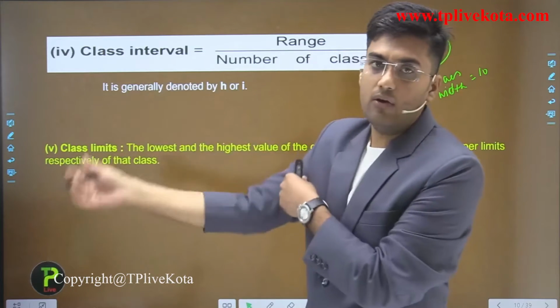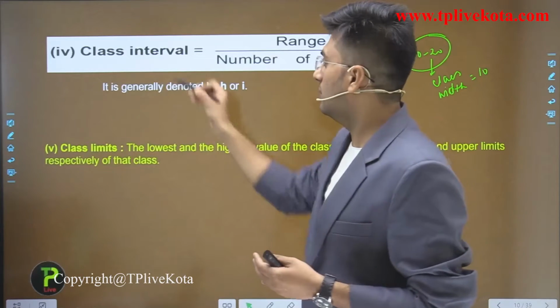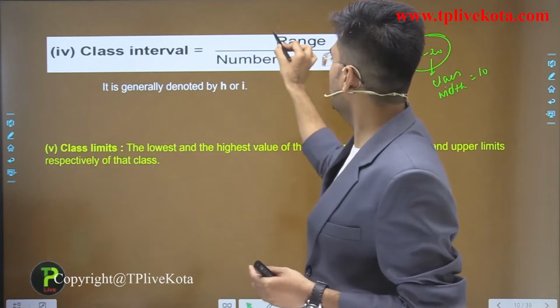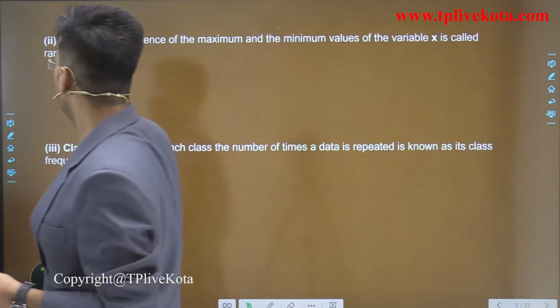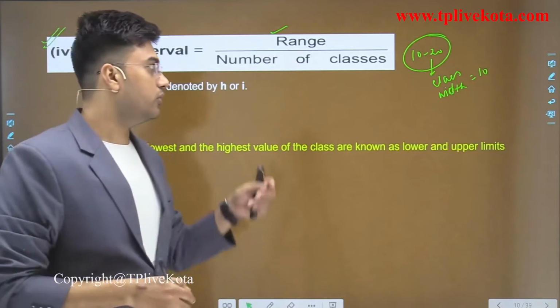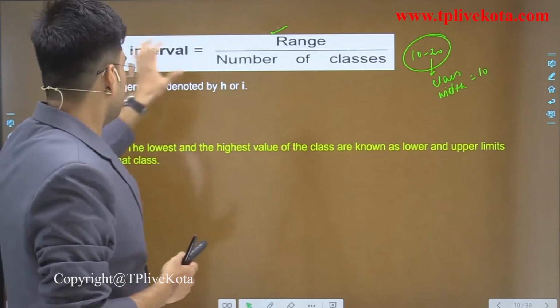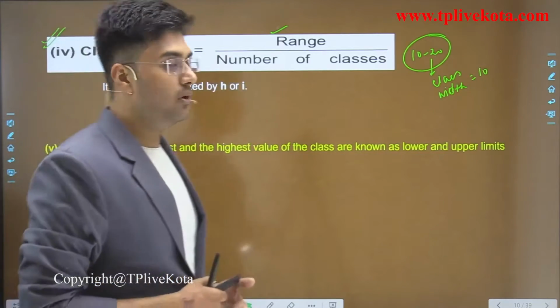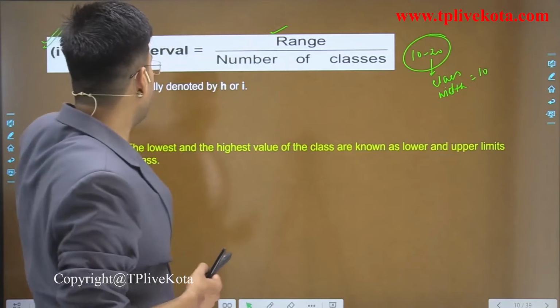So if we have raw data, then we have to prepare the groups. Then class interval is equal to range divided by number of classes. And students, in class 9, when you solved questions on this raw data, you used this formula to find the number of classes. So number of classes equals range divided by interval.